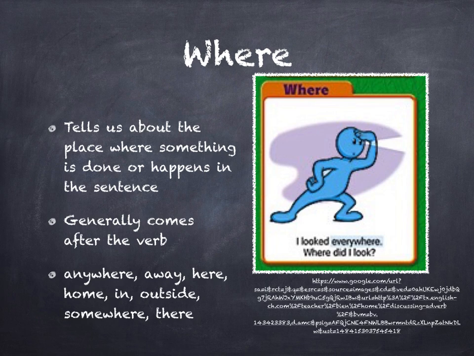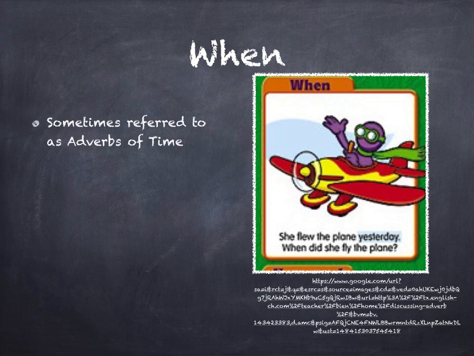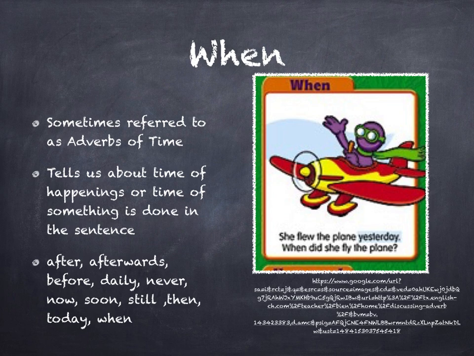The next type of adverbs are when adverbs. These are sometimes referred to as the adverbs of time, and they tell us about the time of the happenings or the time that something is done in a sentence. Some examples would be after, afterwards, before, daily, never, now, soon, still, then, today, when. So things like yesterday, next week, weekly, all of those fall under adverbs of time. If you look in the picture, it says she flew the plane yesterday. So when did she fly it? She flew yesterday. So yesterday is that adverb of time.